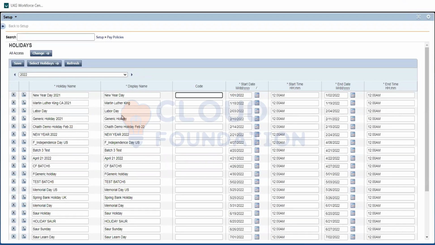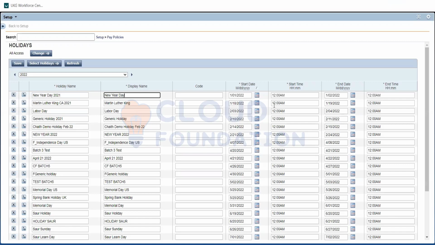There will be different departments, but whatever the state may be, all the state holidays we need to create here. This is a master page. Whether it's a particular state's holiday or a national holiday, all the holidays should be listed here. How we create them is simple: we give it a name and a display name, and the date.